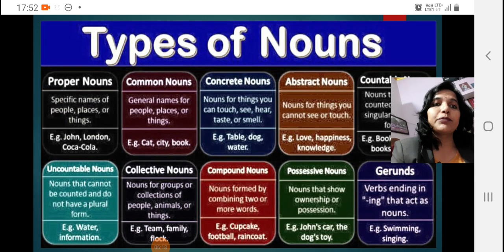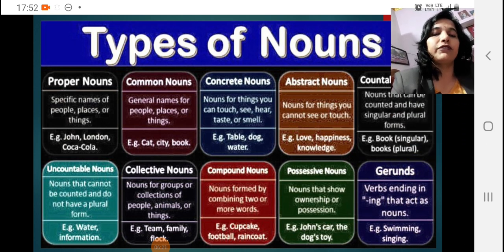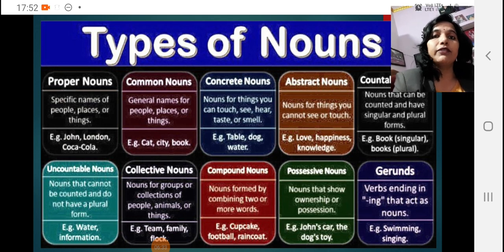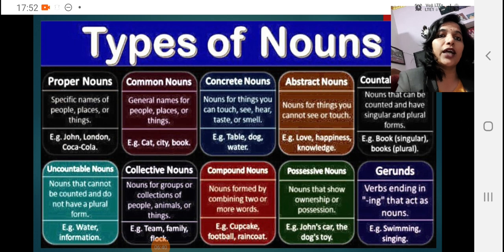Next is types of noun. Again it is given here. In different sources, as you go to higher classes, you will get the types and everything in a wider sense. So here are given: proper noun, which we have already seen; common noun, which we know is used in a general sense; concrete noun is the same as material noun, as I already mentioned, that concrete noun is also called material noun. Abstract noun is that which shows feelings, ideas, emotions.